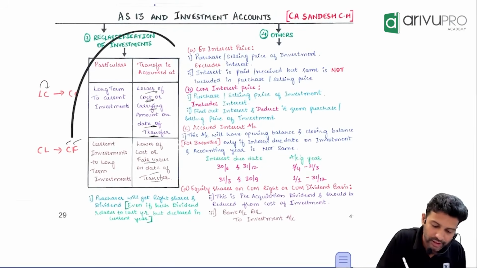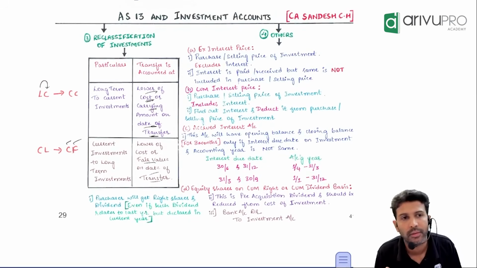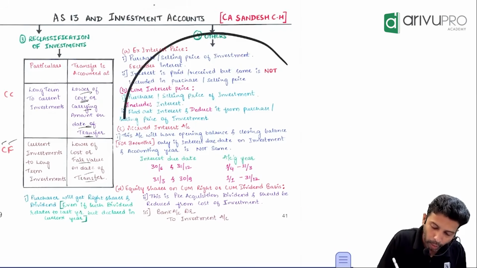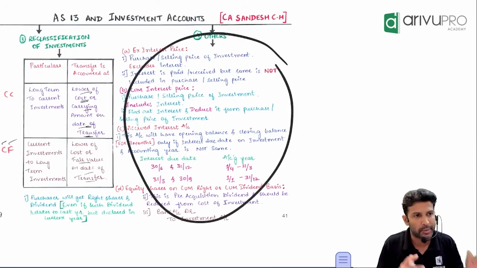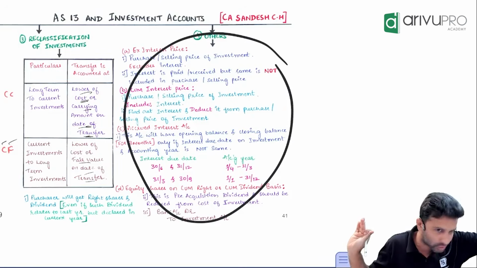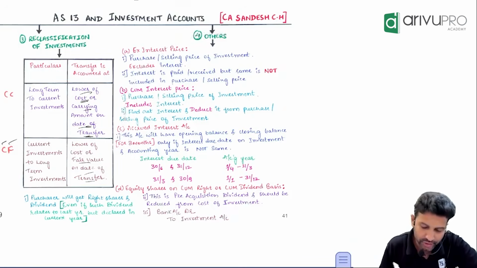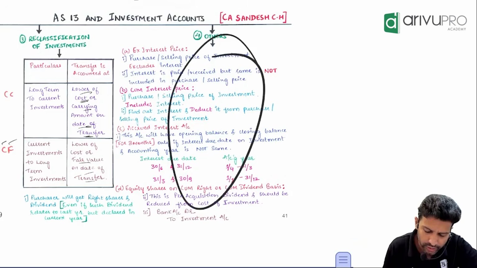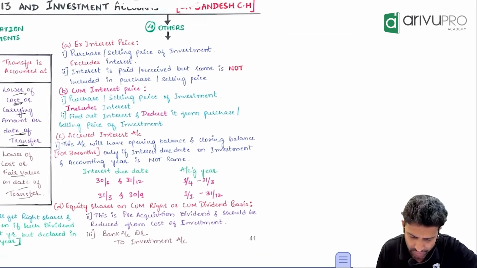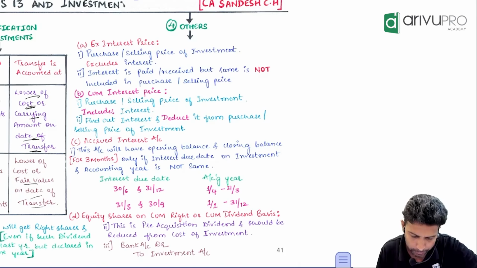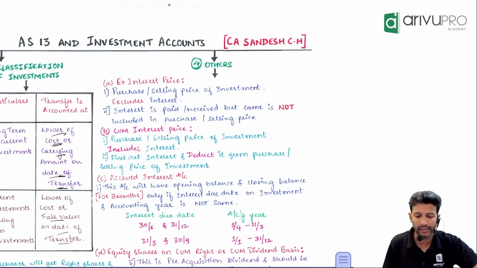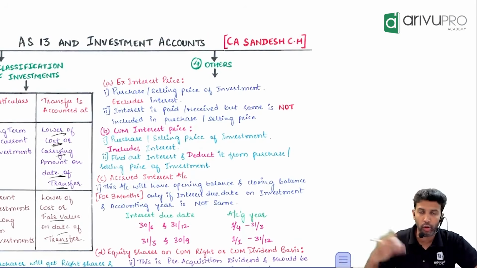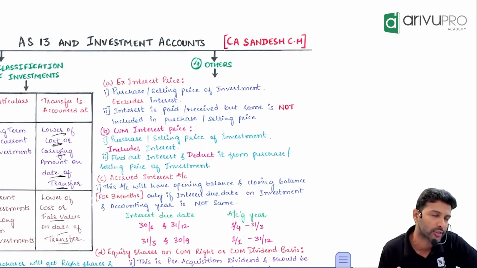So this is your reclassification provision. And now these are all problem-related pointers. In investment, you must have solved big questions. Some big questions, some concepts I've just brought in here. Maybe one or two I will tell, and then we will come back to the numericals. Go and solve numericals and come back to this.